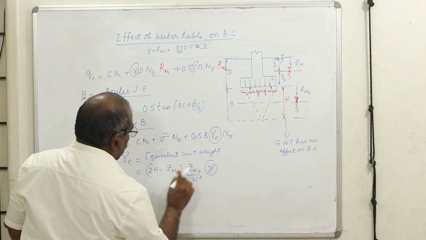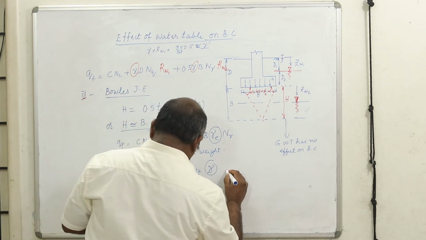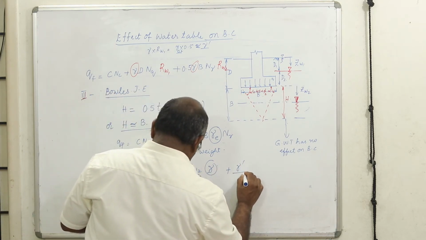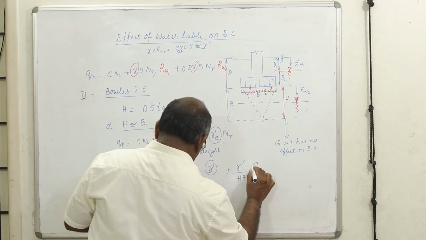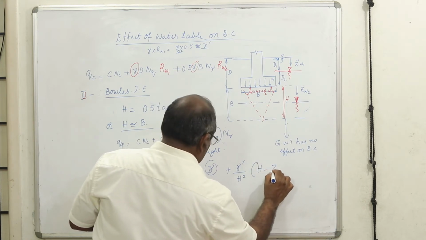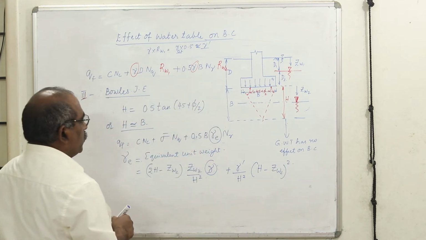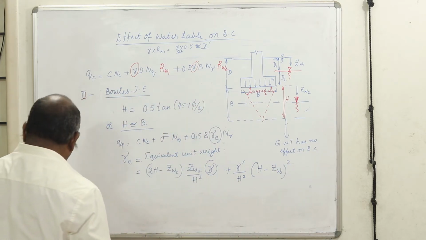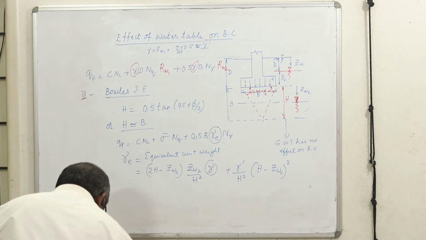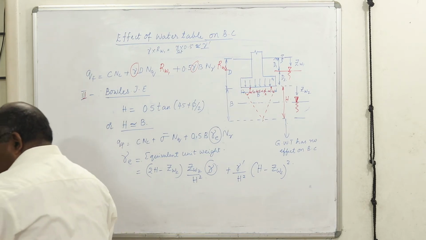To this gamma you multiply this ratio plus gamma dash into, but it's slightly complicated, but you should have an awareness that this method is also there. But I would always prefer the IS code method to take the average unit weight.